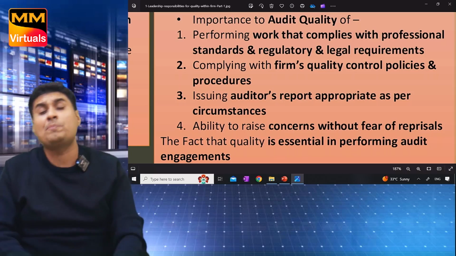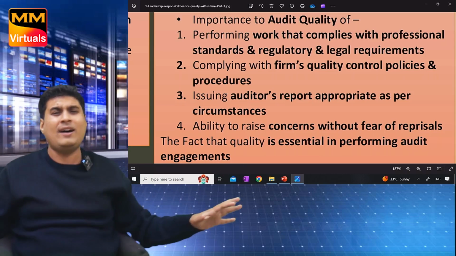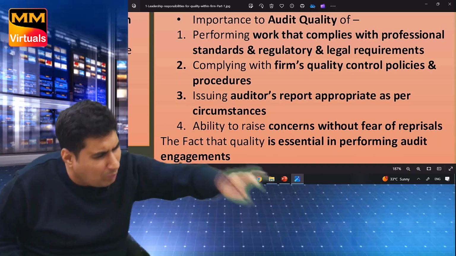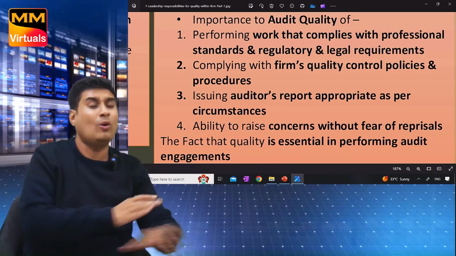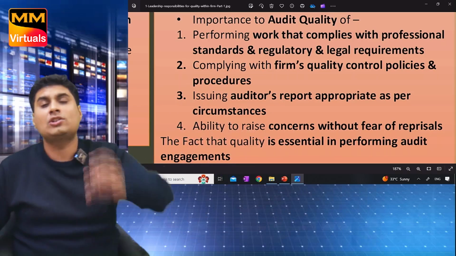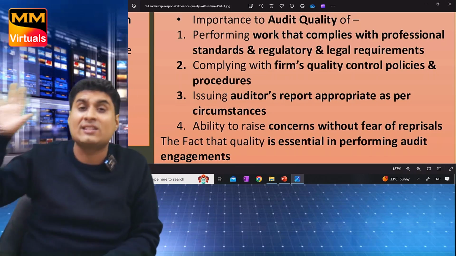Third, issue the audit report that is appropriate in circumstance. I am not afraid of anyone. Okay, if it's an adverse report, I will issue that. I should never have a fear. What if they will remove me? Okay, I will get another audit. Issue the report that is appropriate. Qualified, then qualified. Okay, adverse, then adverse.